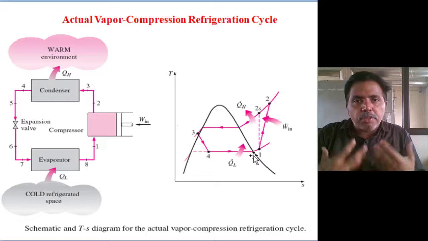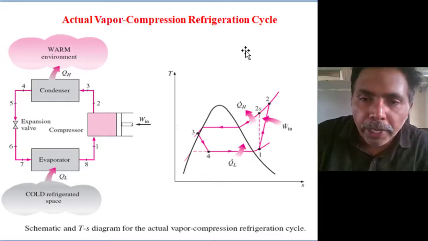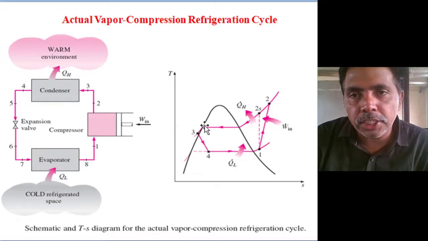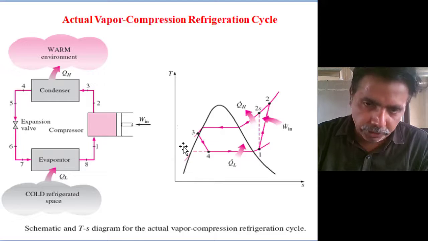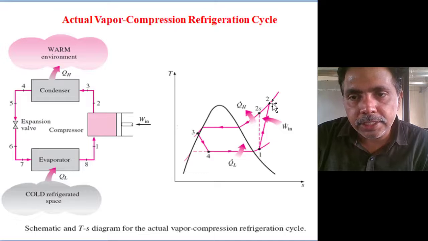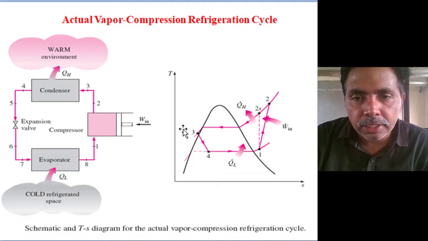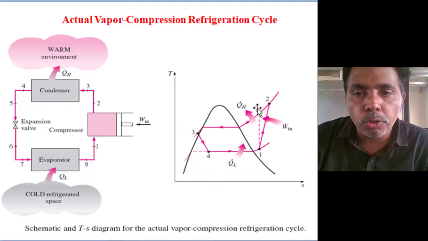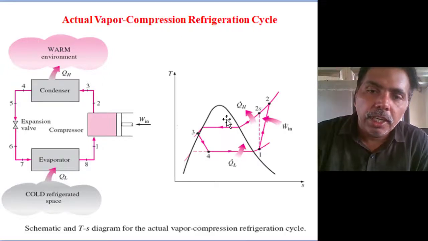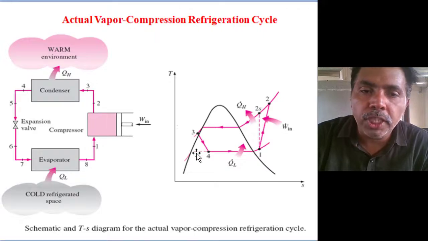The refrigeration capacity we can increase by condensing the refrigerant, not to saturated liquid but to subcooled liquid in the condenser. So in actual conditions, superheated gas enters due to the more work input, and that superheated gas loss is increased. Then one more heat rejection is there, that is subcooled heat rejection. Both heat rejections are increased in the condenser, so condenser capacity is increased, but ultimately we get more cooling effect in the evaporator.